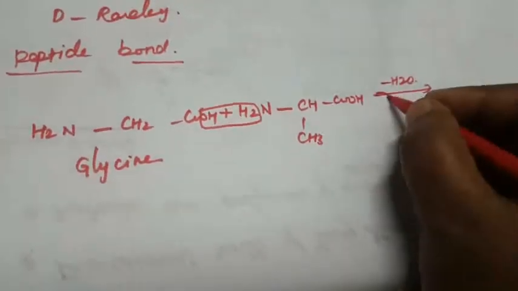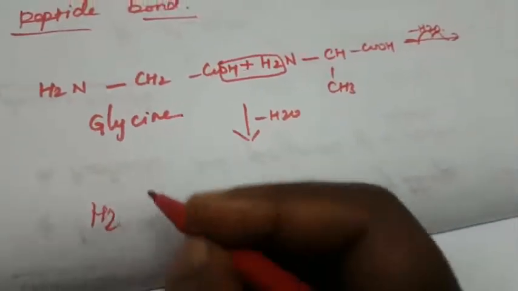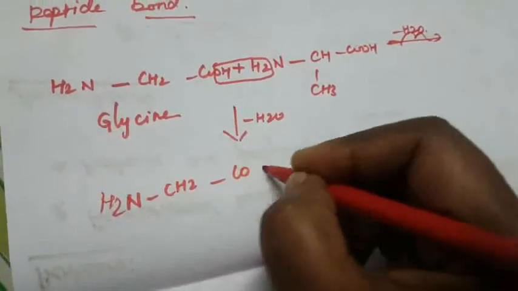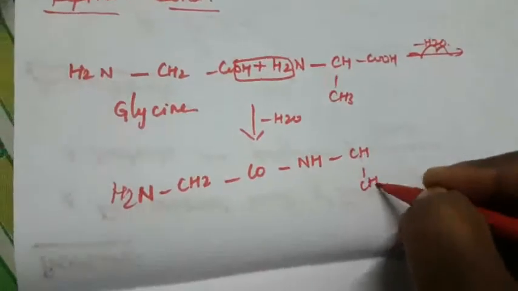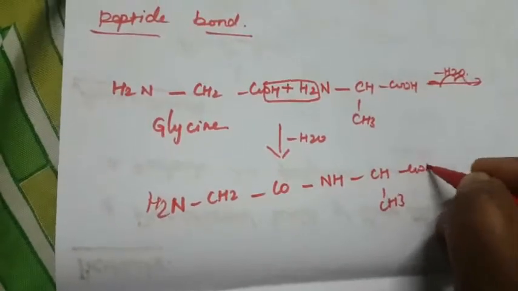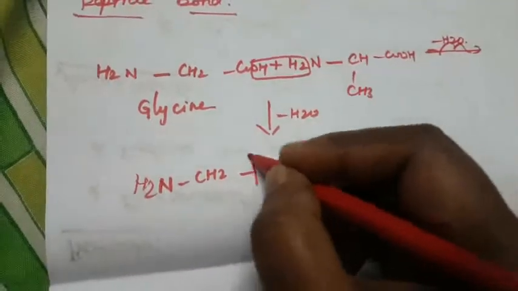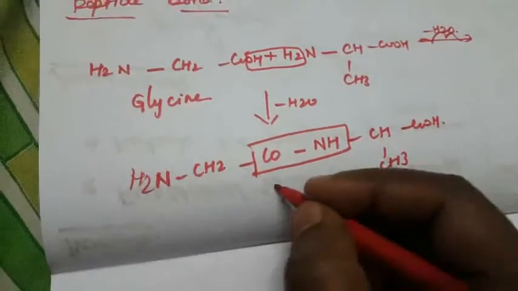So how to write? Again I am writing here: H2O will be removed. So as it is, you write H2N, then CH2, CO, NH, then CH, CH3, COOH. Okay, that is a dipeptide. That is CO and NH, and this is called the peptide bond.